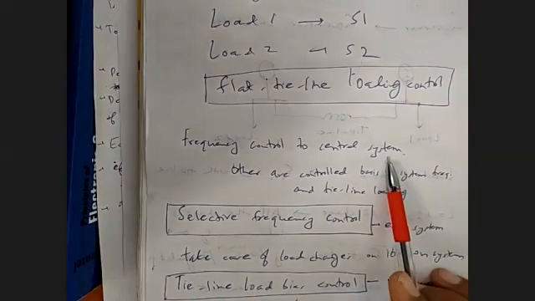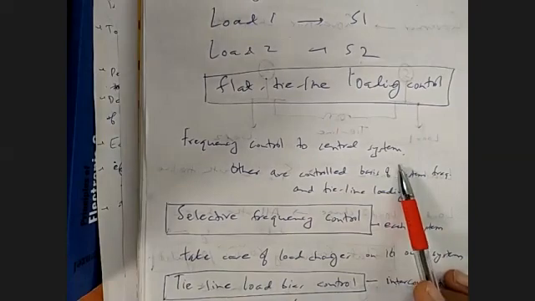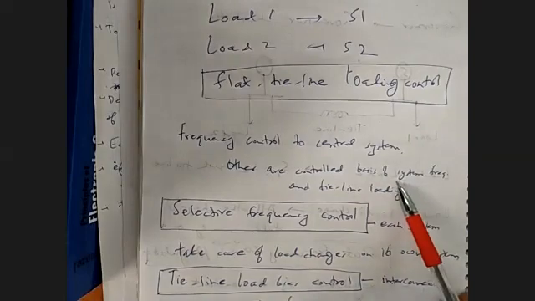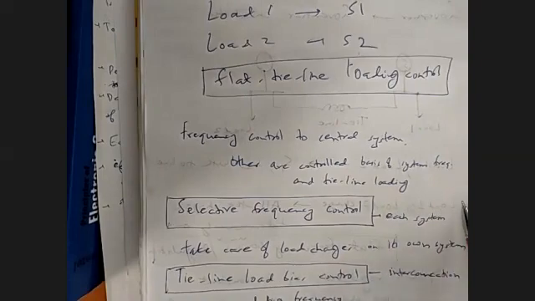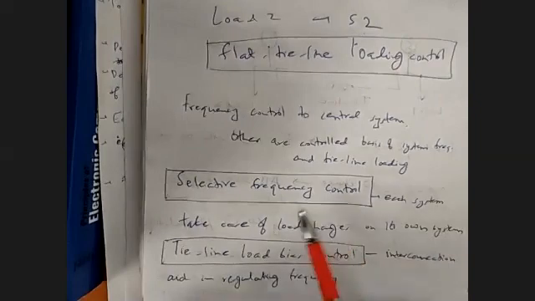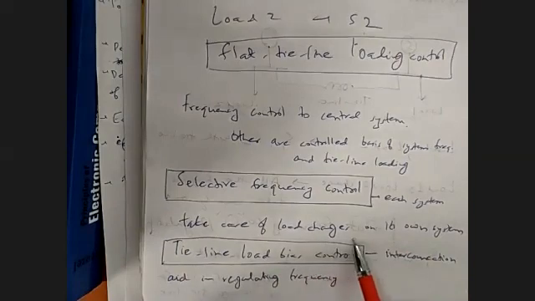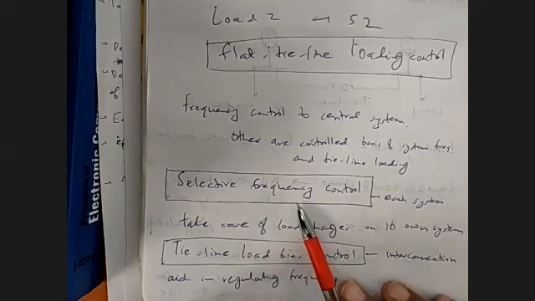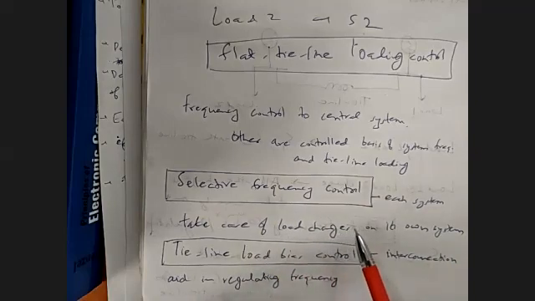That means we will create a central control system which will control all the changes in the system, and on the basis of that change, all other buses, generators and tie lines will be controlled. So that is selective frequency control, in which each system takes care of load changes occurring in its own system.